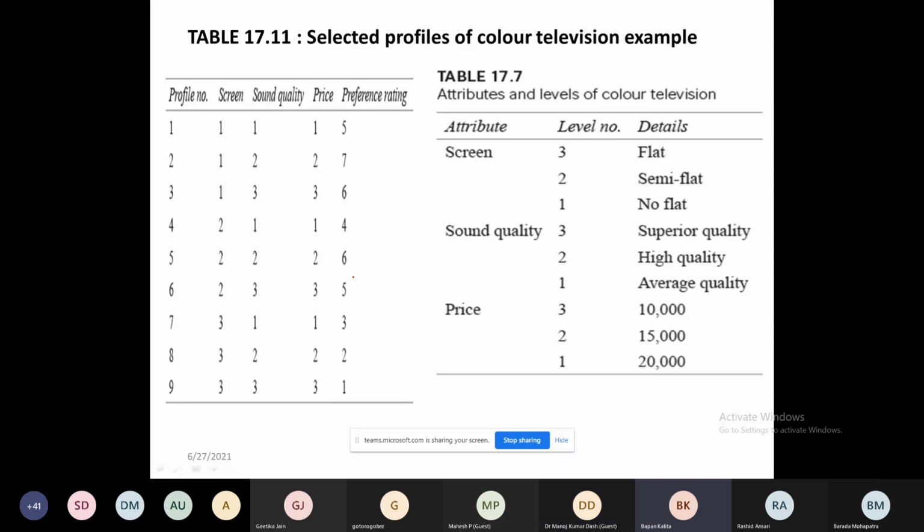See, we put all the things together. Then we ask the customers to rate it, for your product, whatever taken, rate it. Here we do not have any brand. Listen, हम यहाँ पर टीवी का बात कर रहे हैं, ब्रांड का बात नहीं कर रहे हैं. हो सकता है कि उसके पास सेमी फ्लैट स्क्रीन है, हाई क्वालिटी, 20,000 पेड किया एक्चुअली. This is actual data the customer is having. Okay?